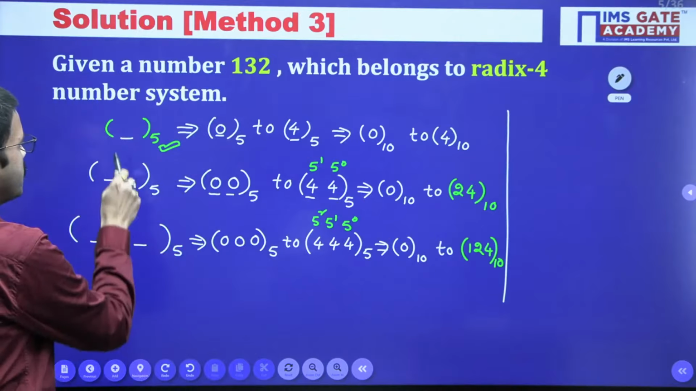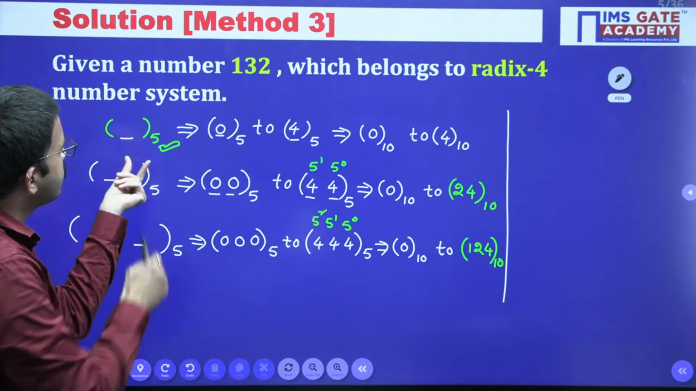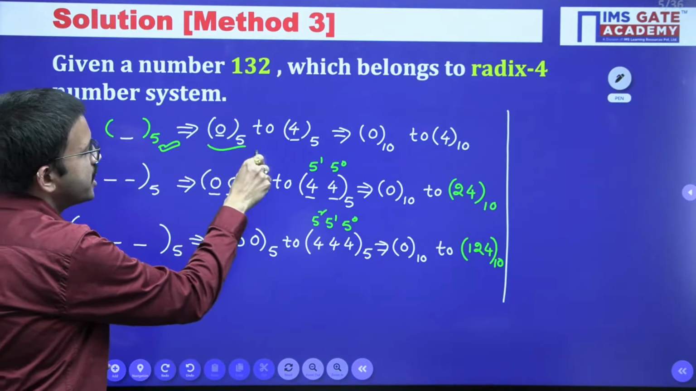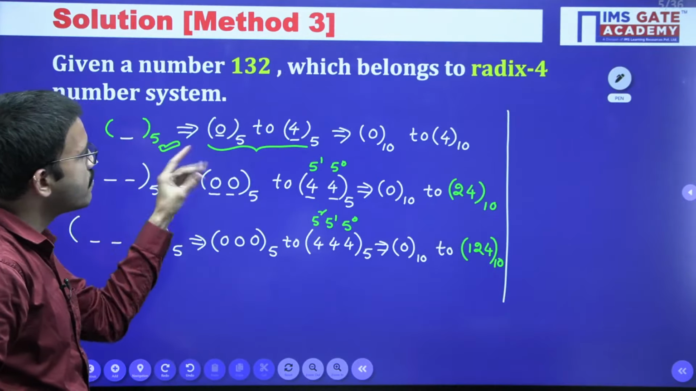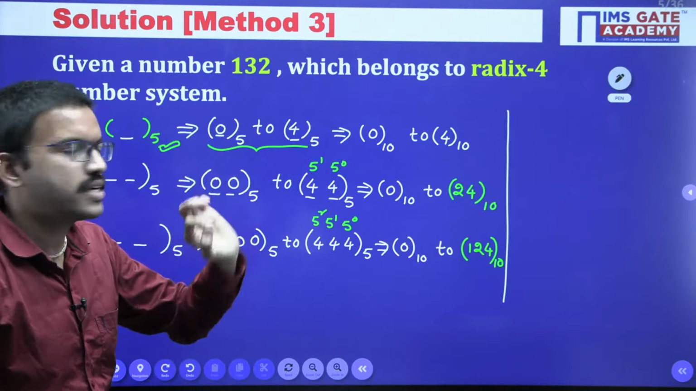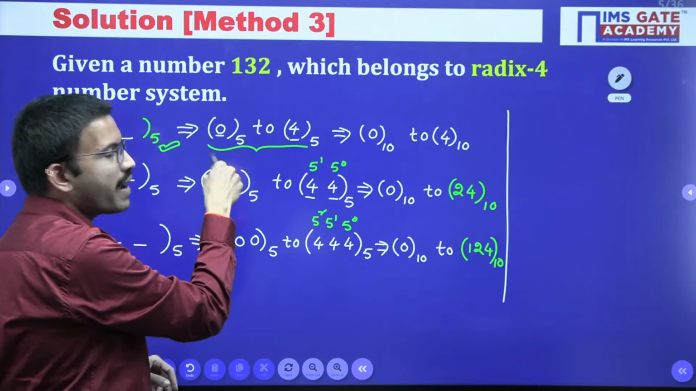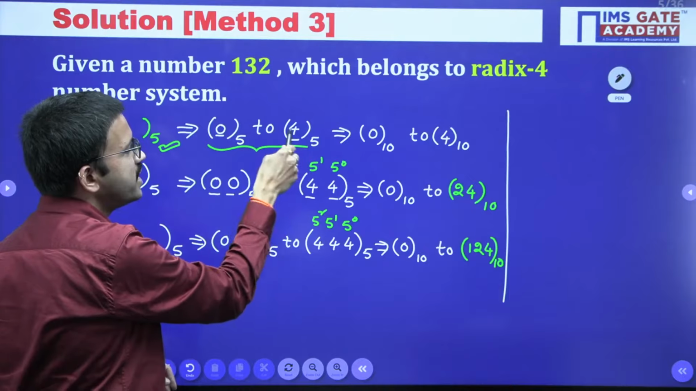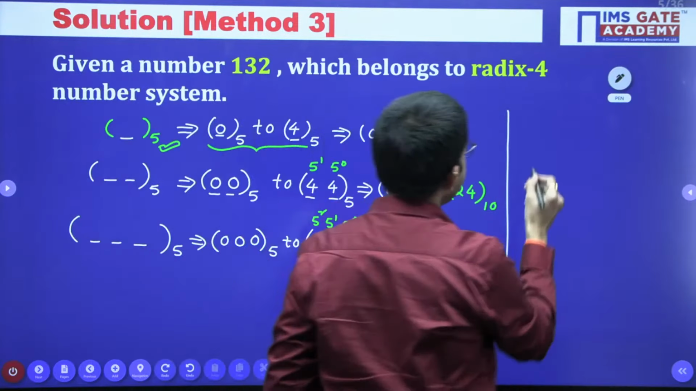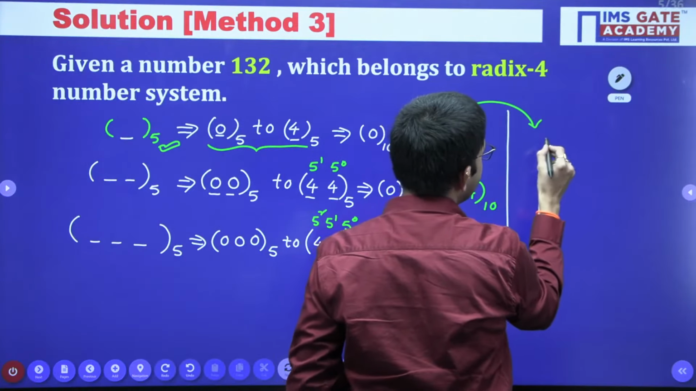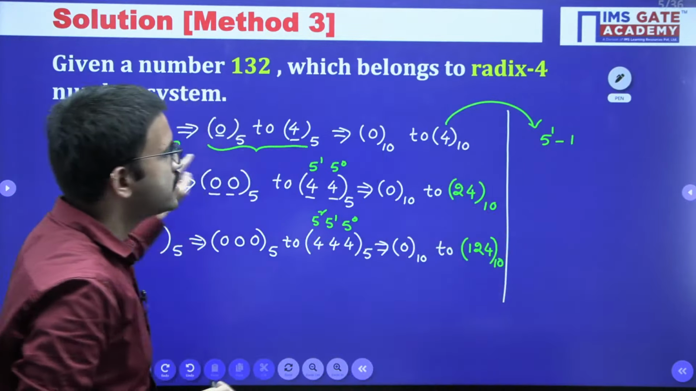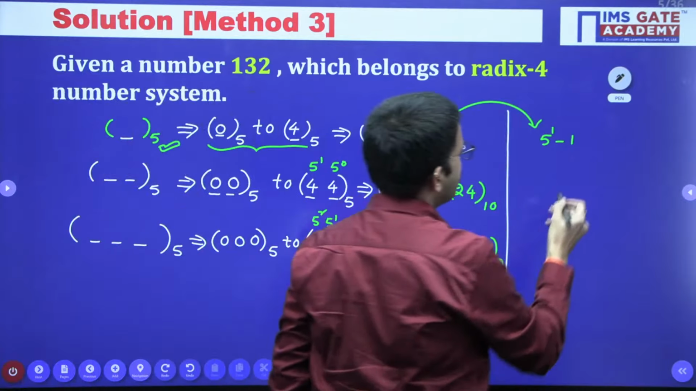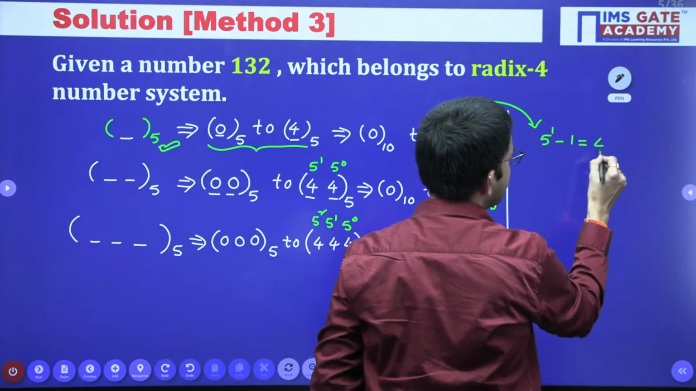When you have a single digit, 0 to 4, that means 5 possible values we are representing. Whatever the base is, that many possible values. But since we start from 0, the maximum value is 5 minus 1. So here we have a single digit, power is 1, 5 power 1 minus 1, that is nothing but 4.